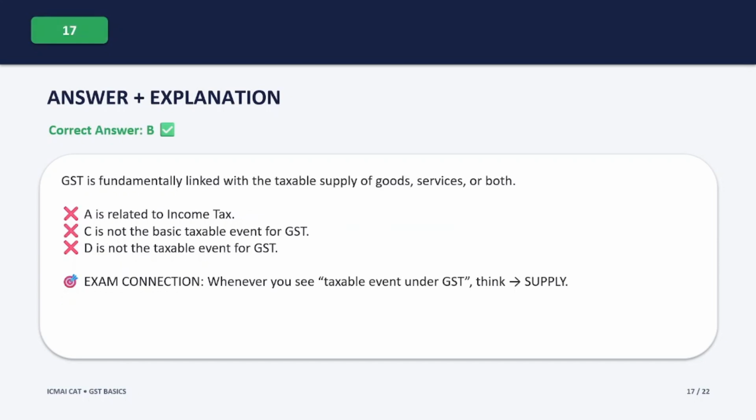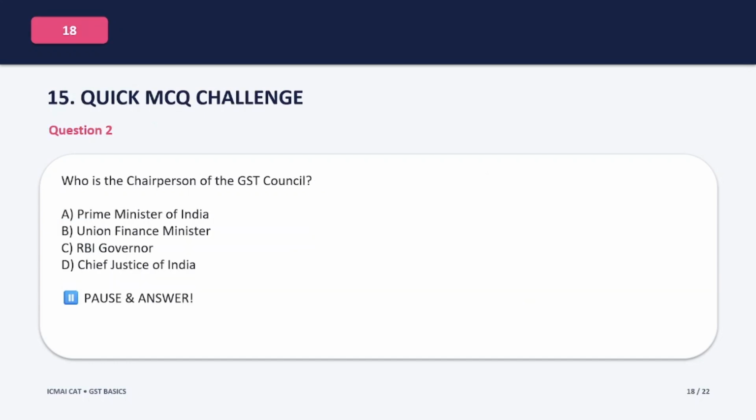Okay, let's see the answer. The correct answer is option B, supply of goods, services or both. Why? Because GST is fundamentally linked with the taxable supply of goods, services or both. Income earned by an individual is generally connected with income tax. Ownership of land is not the basic taxable event for GST, and savings in a bank are also not the taxable event for GST. So whenever you see the phrase taxable event under GST, immediately think supply. That's your exam connection.